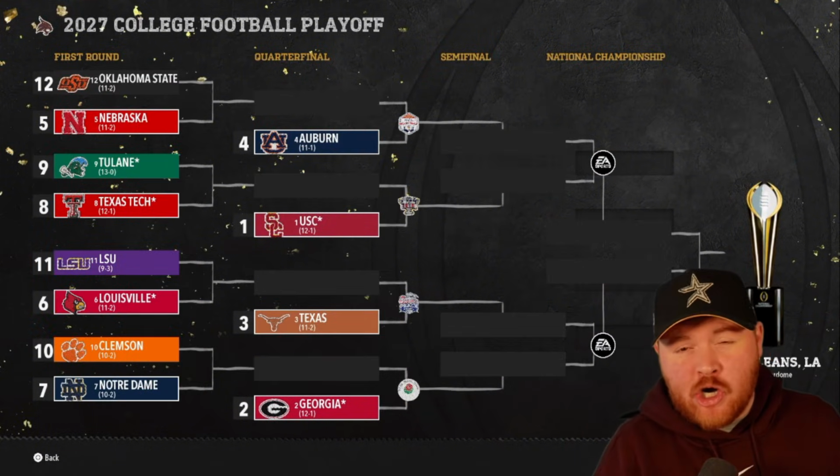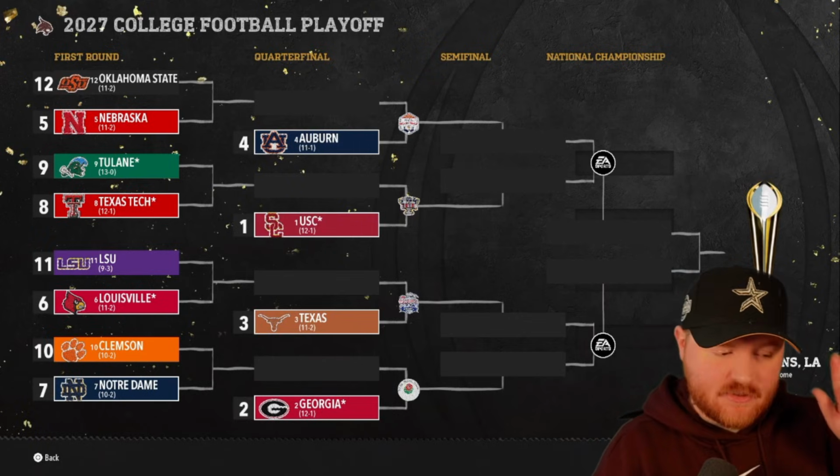Texas State missed another bowl game, and Arch Manning just won the Heisman as the Georgia quarterback. So this sim is stupid.